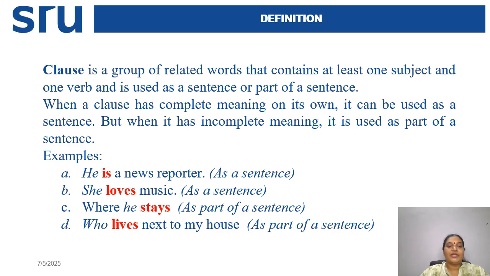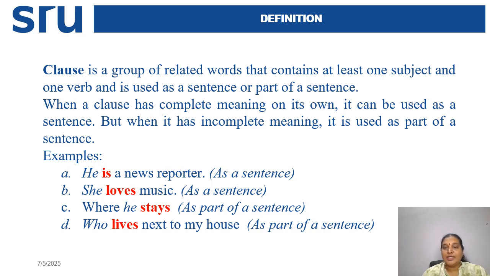For example, he is a news reporter. In this, we have the subject and the verb, and it is giving complete sense, so we can take this as a complete sentence. One more example is she loves music. This also acts as a sentence because it gives complete sense. Now, where he stays acts as a part of a sentence, not a complete sentence.